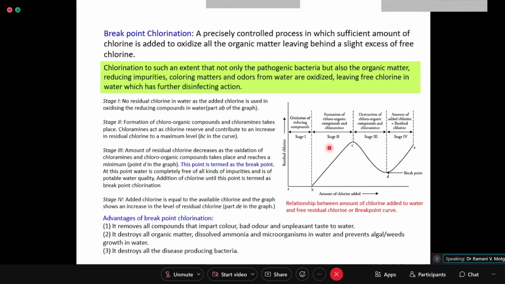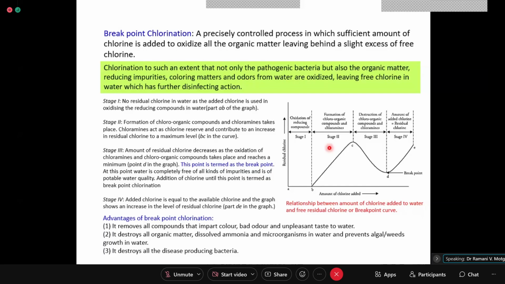So this chlorine going into the water is forming chloro-organic compounds or chloramines.